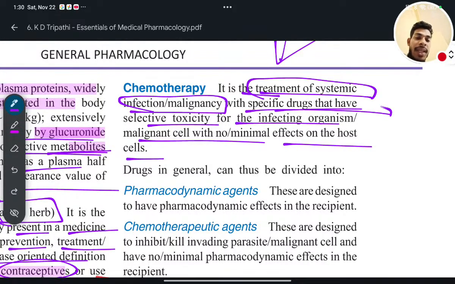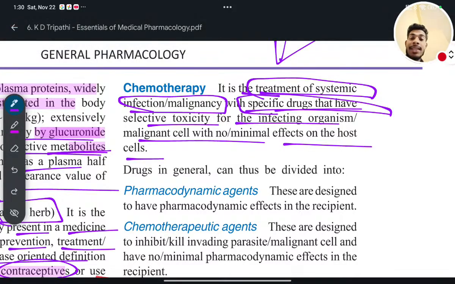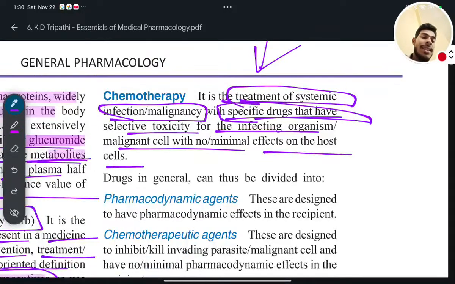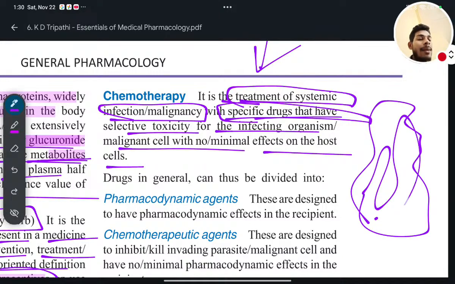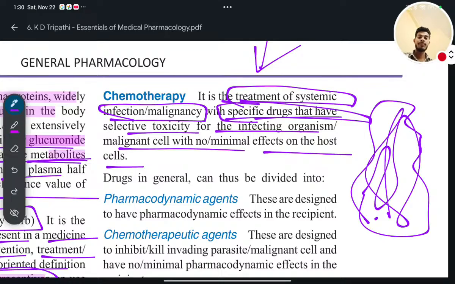with specific drugs. Infection here means infection that takes place inside the human body, even inside the blood or blood system. So, treatment of systemic infection or malignancy.